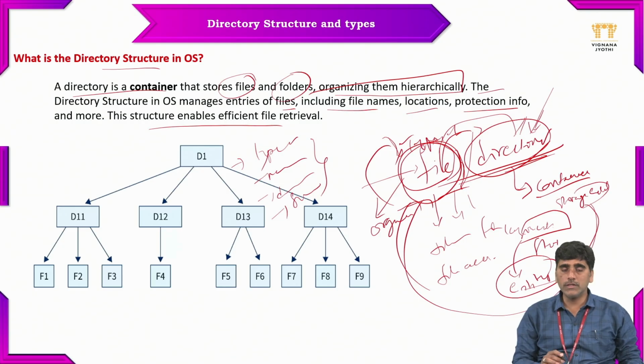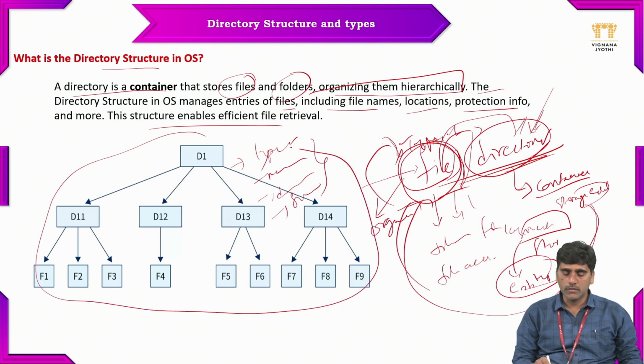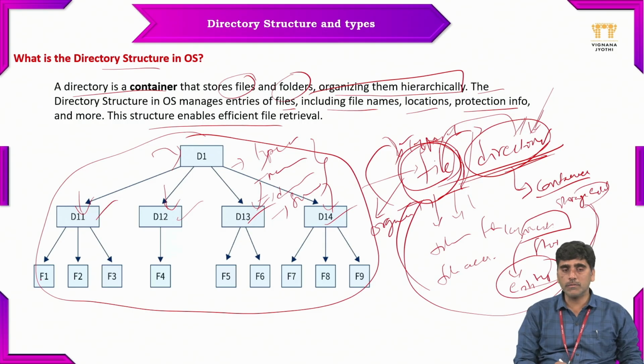If you see this directory structure, it looks very good, as each and every file can be organized in a particular folder. The main directory here is like a C drive or D drive. In the drive, we can see different types of directories: folder 1, folder 2, folder 3, folder 4. And each and every directory contains different types of files.